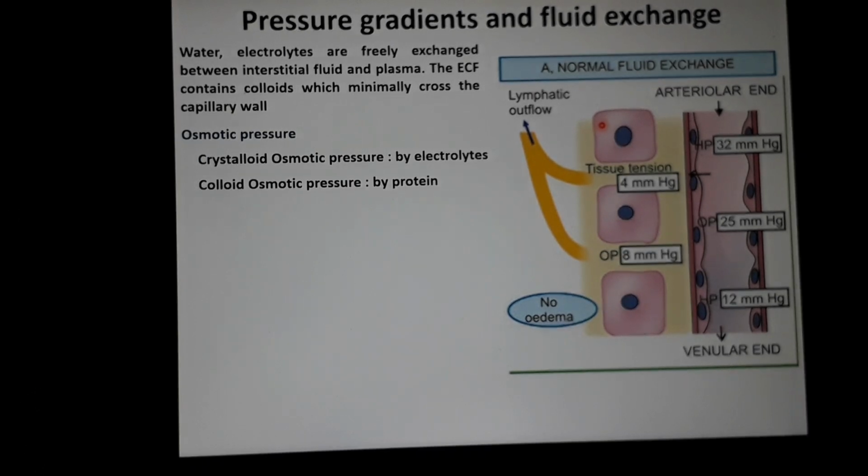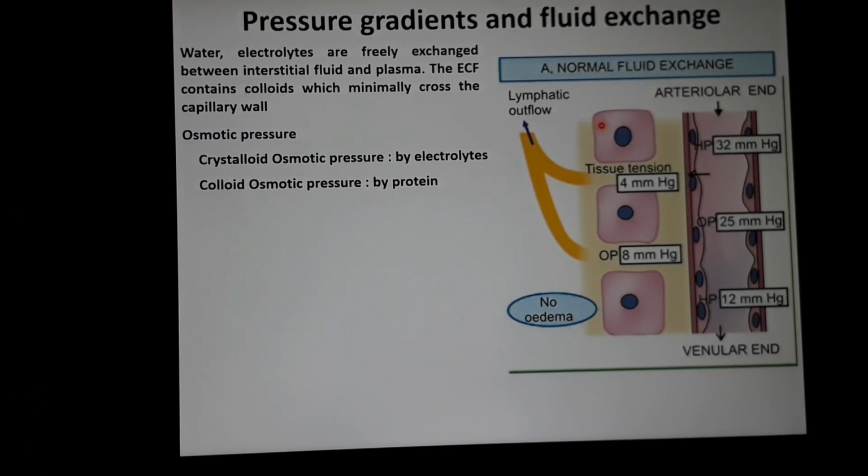Then next is the colloid osmotic pressure. Colloid osmotic pressure is exerted by the protein present in the plasma, and though it constitutes a small part of the total osmotic pressure, it has more physiological significance because the protein content of the plasma is higher than the interstitial fluid. So the oncotic pressure of plasma is higher.